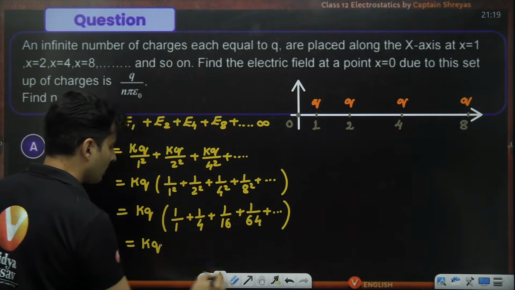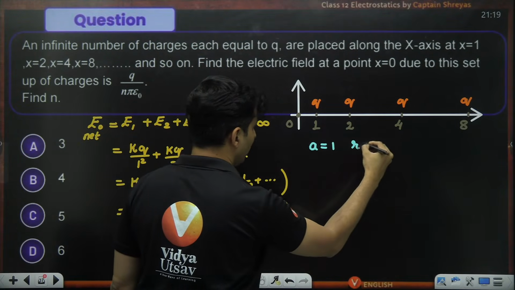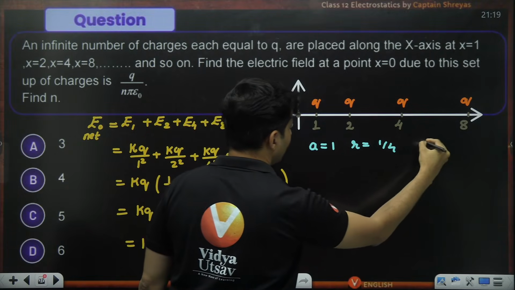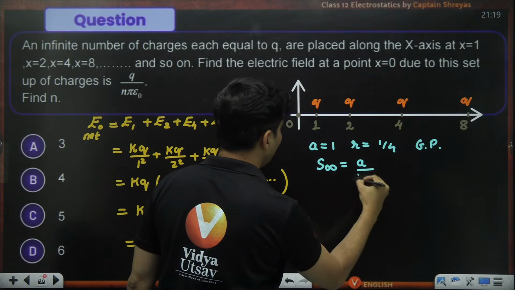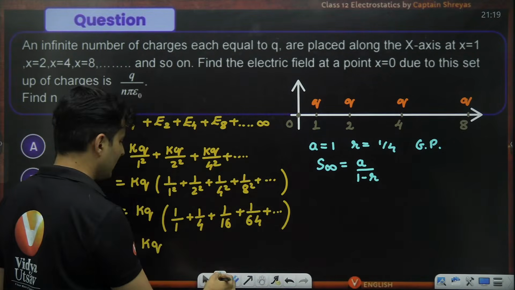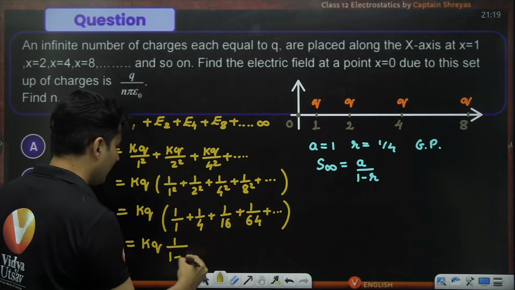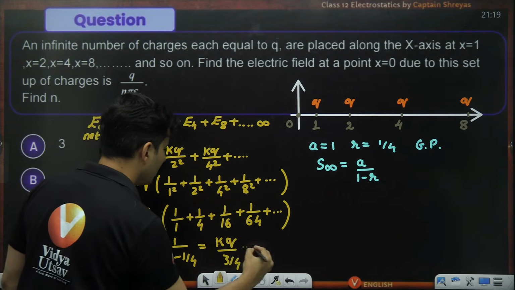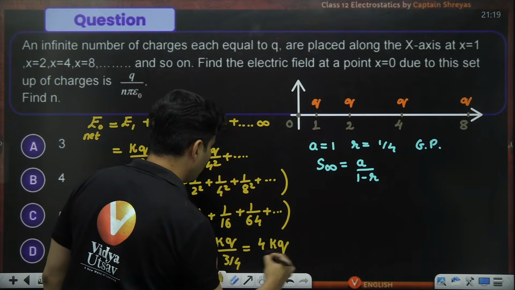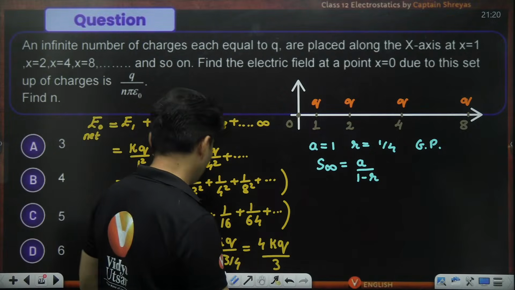So kq, here basically our a is 1, common ratio is 1 by 4. It is in geometric progression. Sum till infinity is a divided by 1 minus r. So use that formula. A is 1, divided by 1 minus r, r is basically 1 by 4. So it will be kq divided by 3 by 4, so it will be 4kq divided by 3.